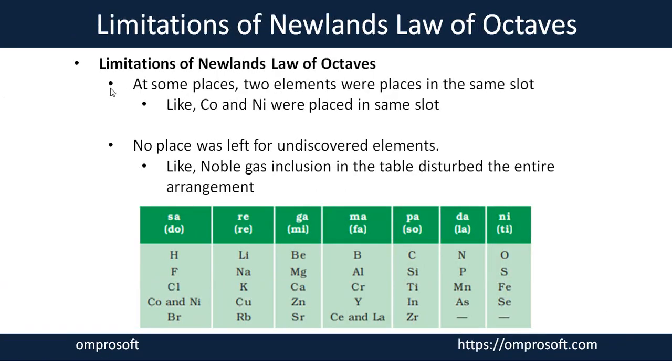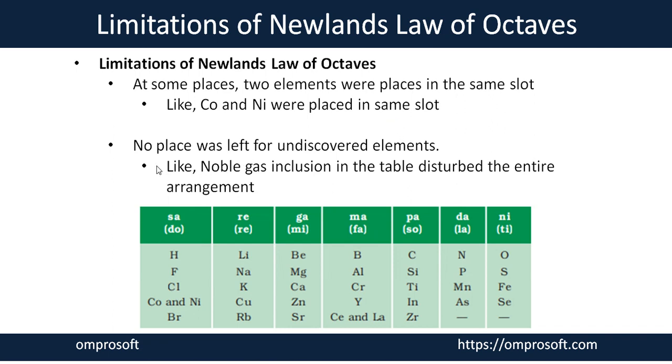Next, according to the basis of Newlands' law of octave, we should arrange only one element in one slot. But in some places in his table, he put two elements in one slot, like cobalt and nickel, you can see here. Here you can see he put two elements in the same slot. This is also one more limitation of Newlands.